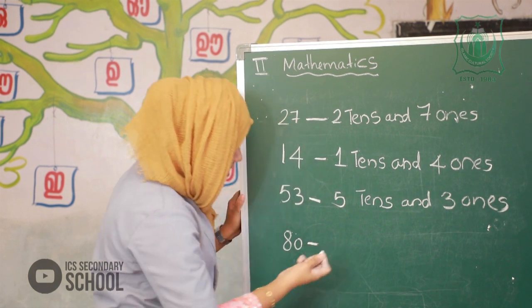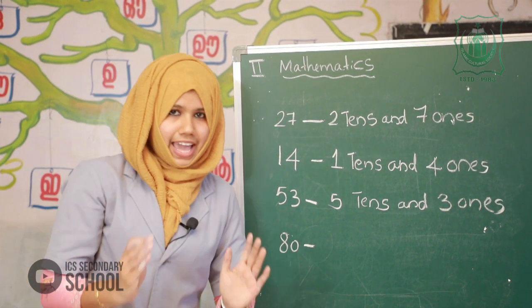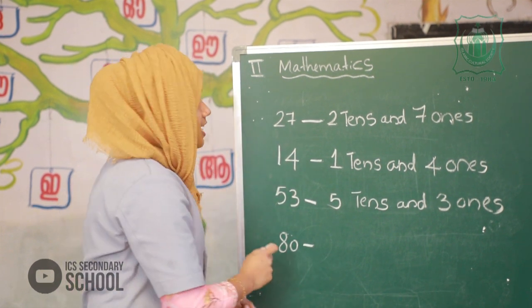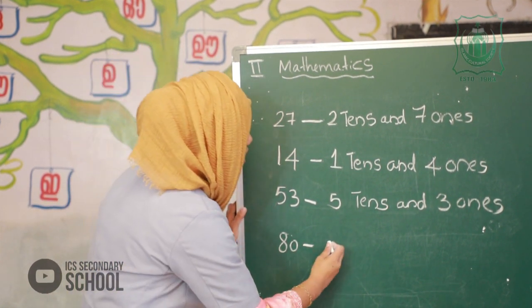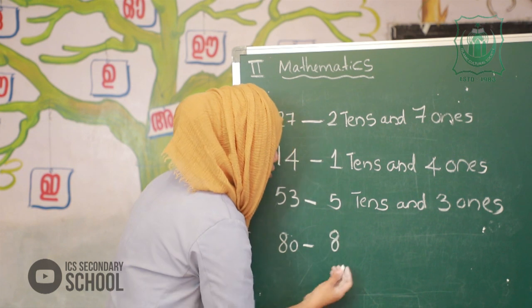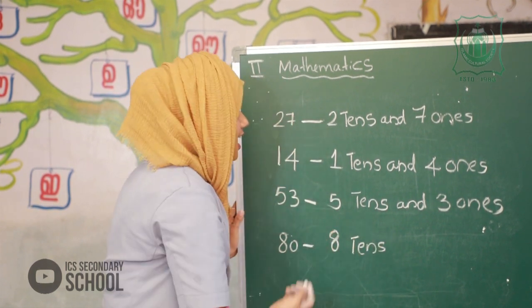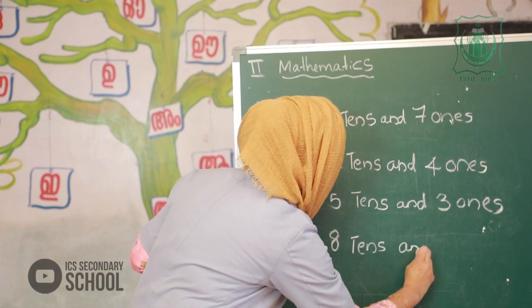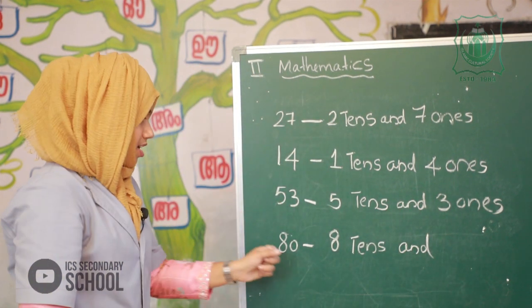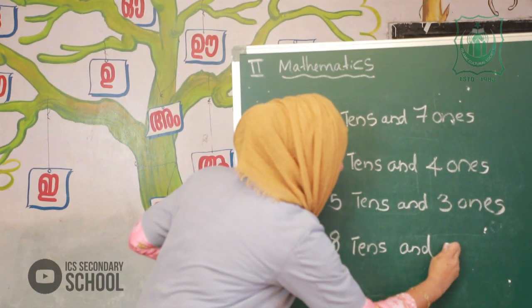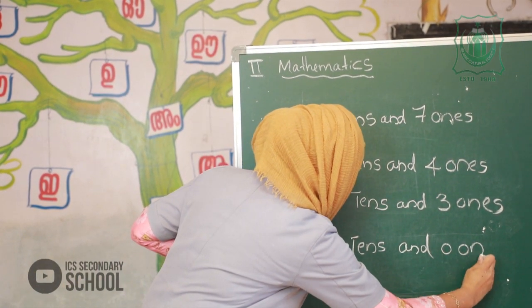Which number is this? 80. 8 is in which place? Tens place. 0 is in ones place. So, we can write the place value of 8: 8 tens. Okay. And how many ones? 0 ones. 0 ones means 0. Okay.